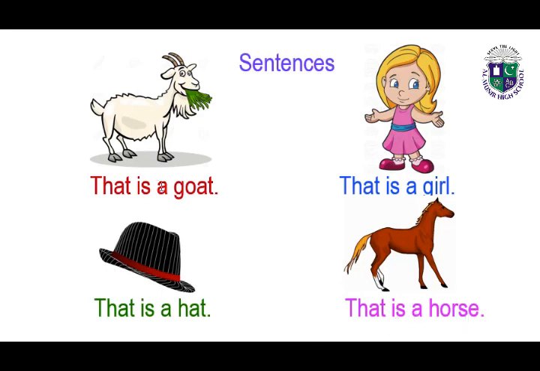And you can see we are using a in all these sentences because all the words goat, girl, hat and horse start with a consonant.